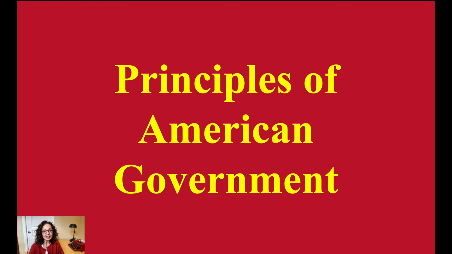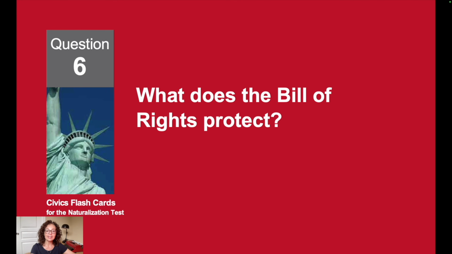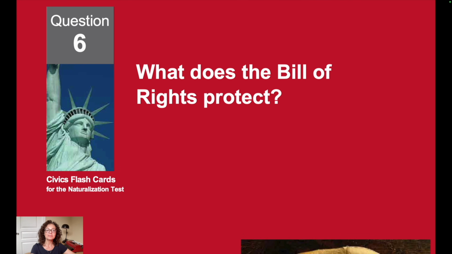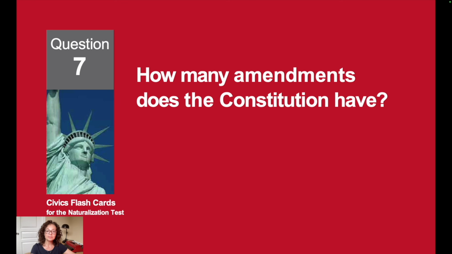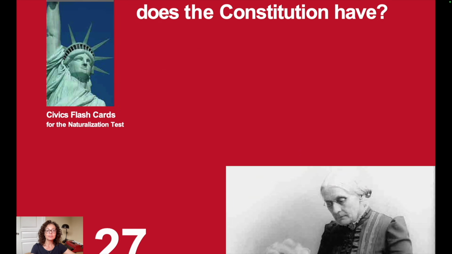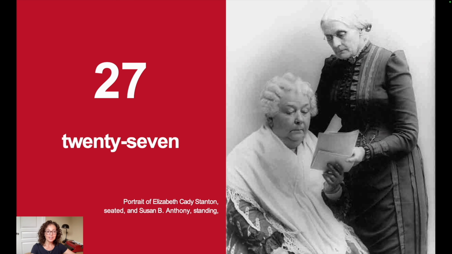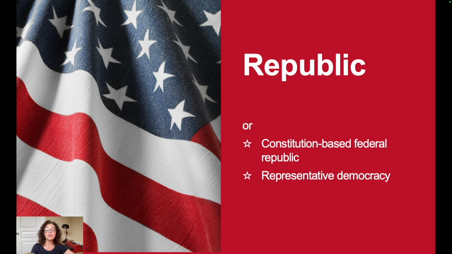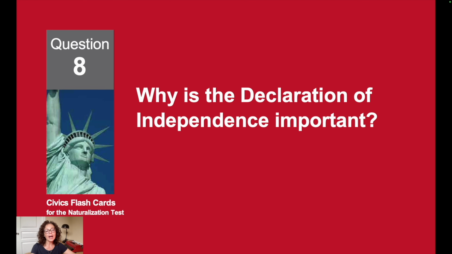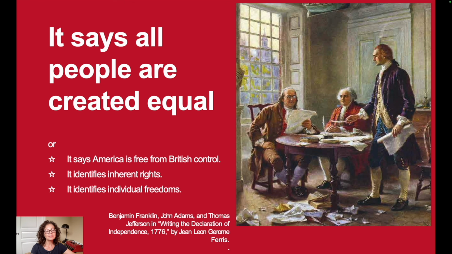Principles of American government. What does the Bill of Rights protect? It protects the basic rights of Americans. How many amendments does the Constitution have? 27. What is the form of government of the United States? A republic. Why is the Declaration of Independence important? It says all people are created equal.